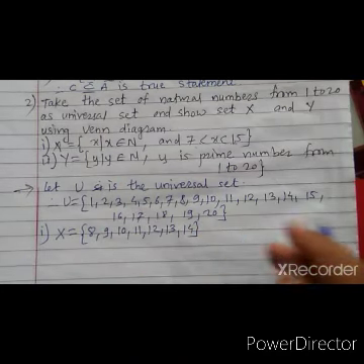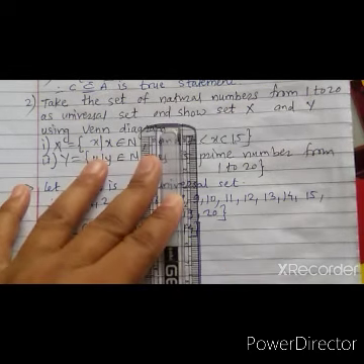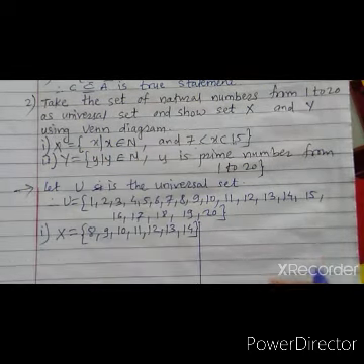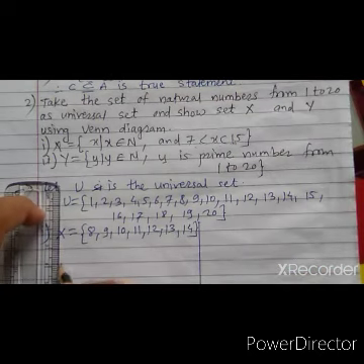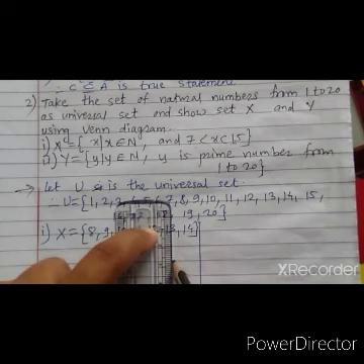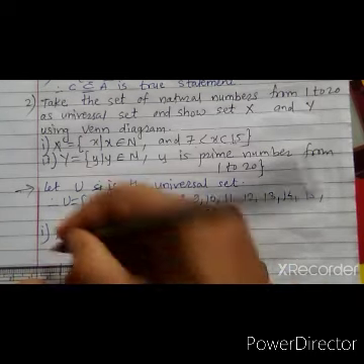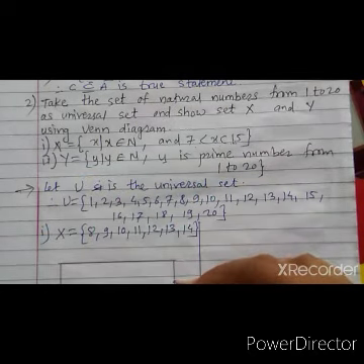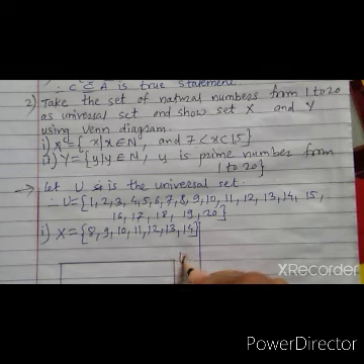Now here we have to draw the Venn diagram. So U is the universal set, which is represented by a rectangle.